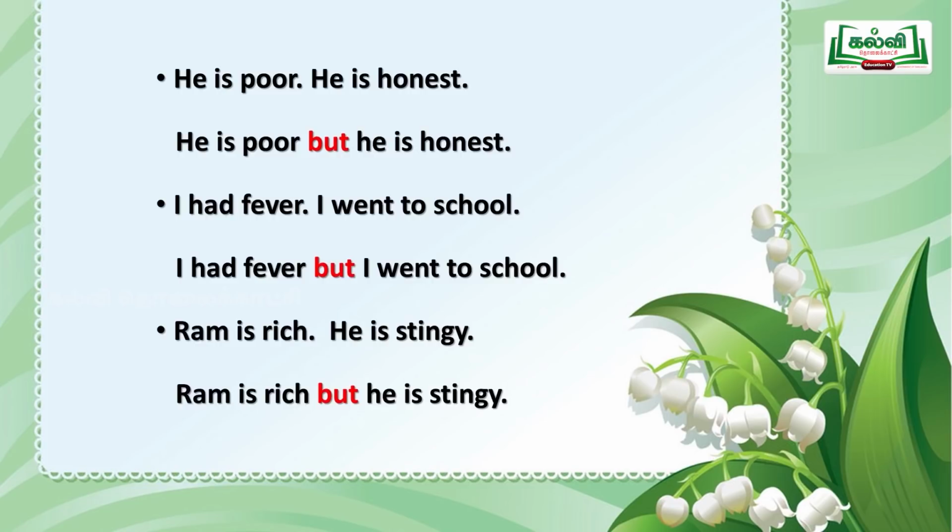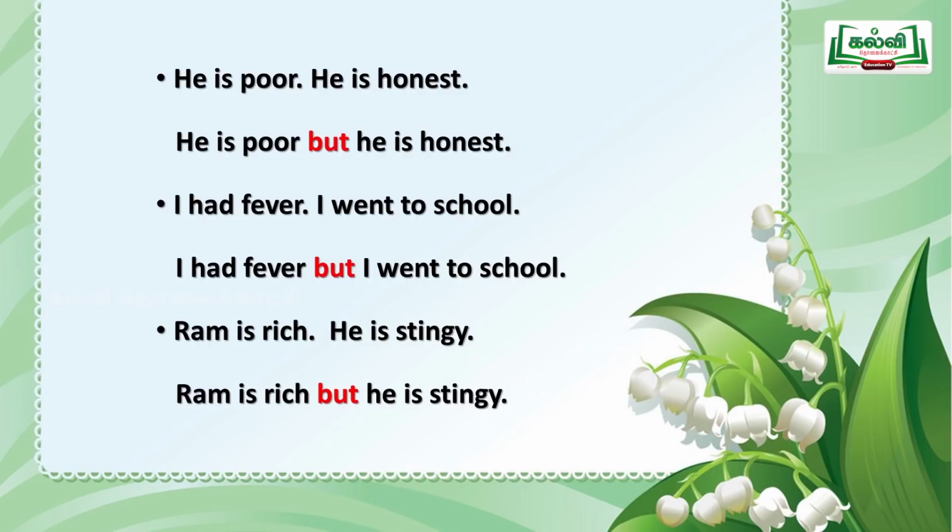Let us see some more sentences. See, he is poor. He is very poor. He is honest. Poor means what? "Yezhai." Honest means "nermayanavan", a good person. He is poor, but he is honest. Understand? Next sentence, see. I had fever. I went to school. I had fever, but I went to school. Two opposite meanings, but they are joined with the word "but".